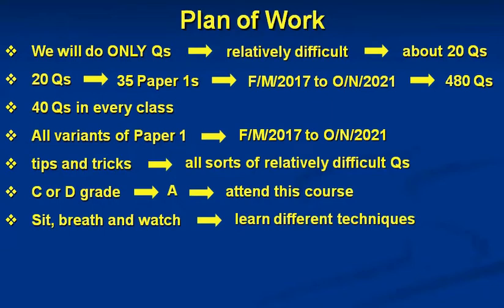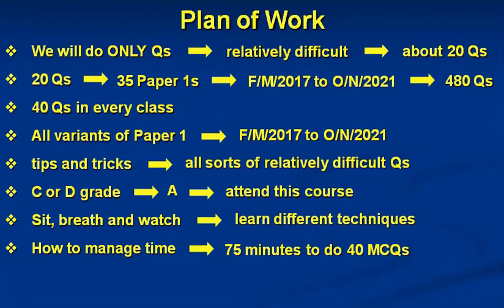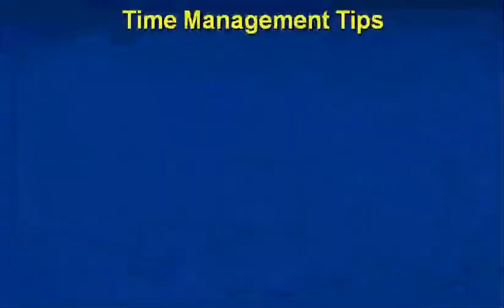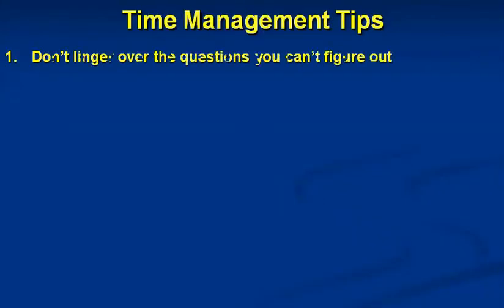And more importantly, you'll also learn how to manage time in paper 1, because in paper 1, you have only 75 minutes to do 40 MCQs. And these 40 MCQs are all on different topics from the entire AS Physics syllabus. So time management is kind of crucial here. Now listen kids, to budget your time wisely in paper 1, you only have to remember 2 simple rules of thumb. Don't linger over the questions you can't figure out.